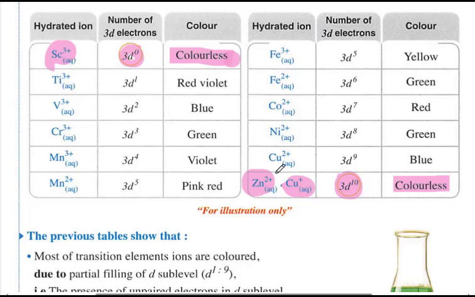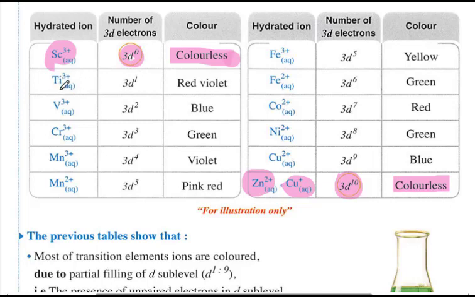If the ion or the atom in its oxidation state appears colorless, it means the d sublevel is completely filled with electrons, or the d sublevel does not contain any electron. Look with me here. Titanium positive 3, 3d contains one single electron.